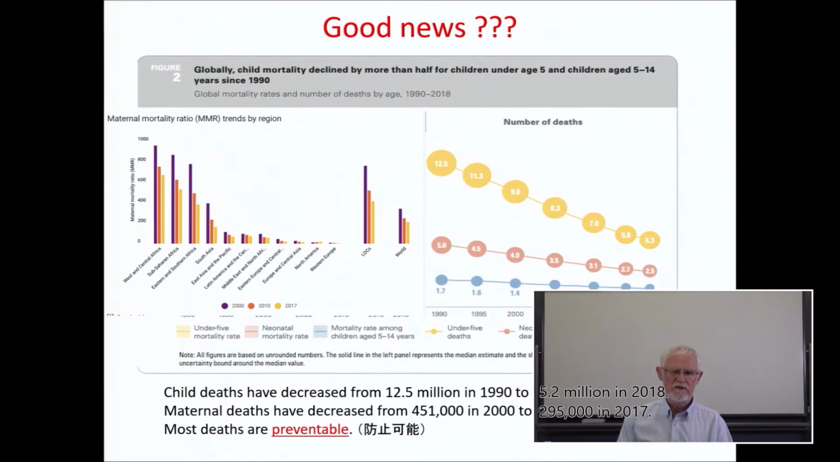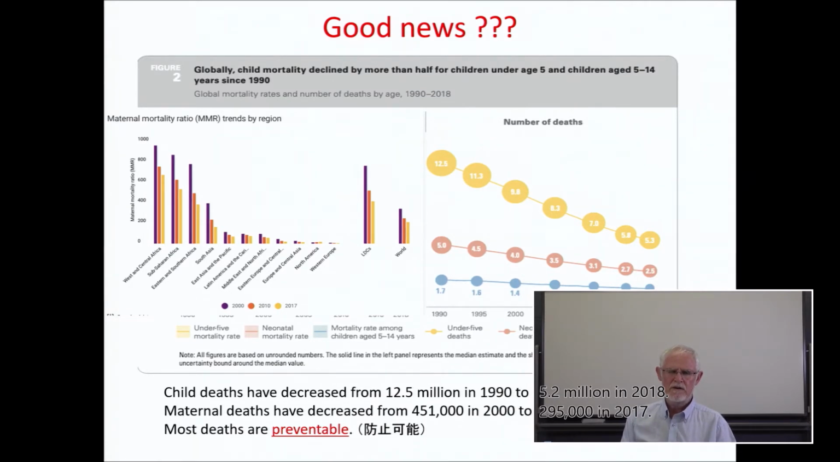Now, some people can say that that terrible, terrible information is good news, and in some ways it is, because if we look at this, we can see the number of deaths in Africa between mothers and babies is going down and down and down. So it is quite good news, and we can see here child deaths have decreased from 12.5 million people in 1990 to 5.2 million in 2018. Maternal deaths, mothers' deaths, have decreased from 451,000 in 2000 to 295,000 in 2017.